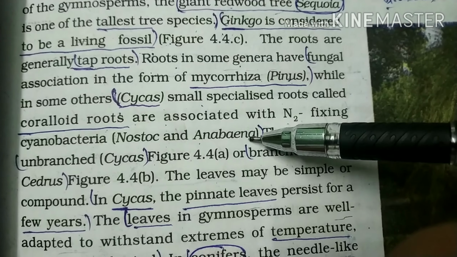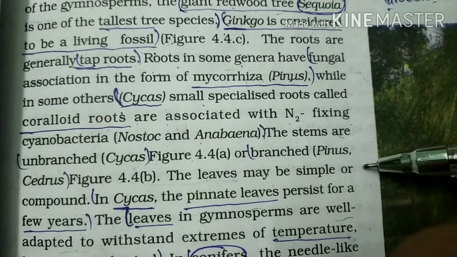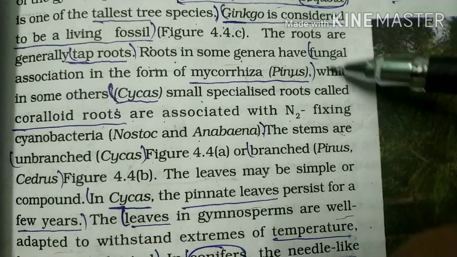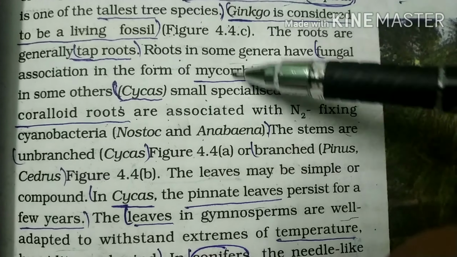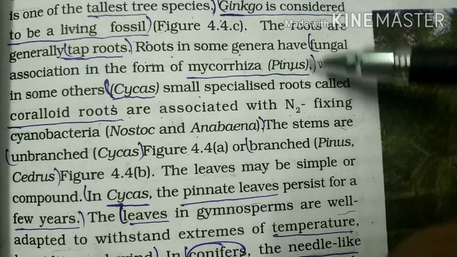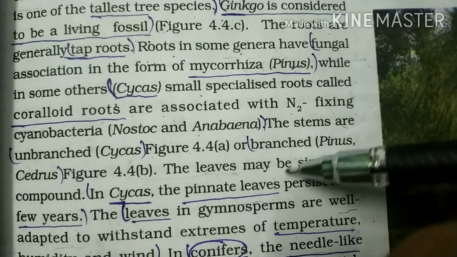Nostoc and Anabaena are examples for this association. So mycorrhiza is associated with the pinus tree, and cycas and pinus are the two examples for these root modifications.